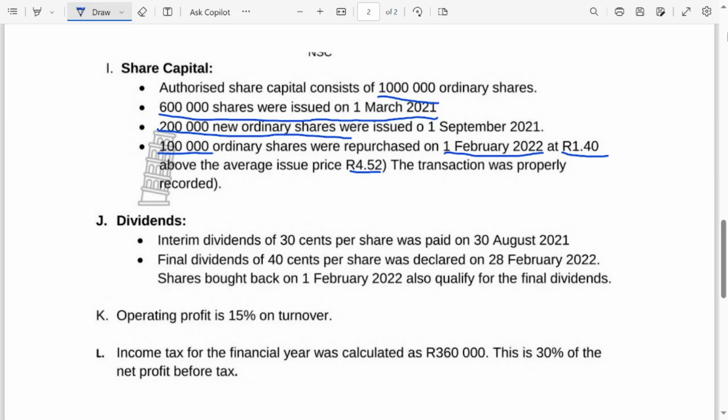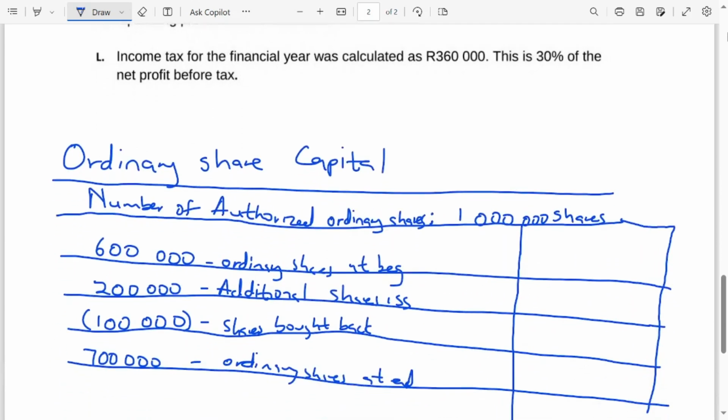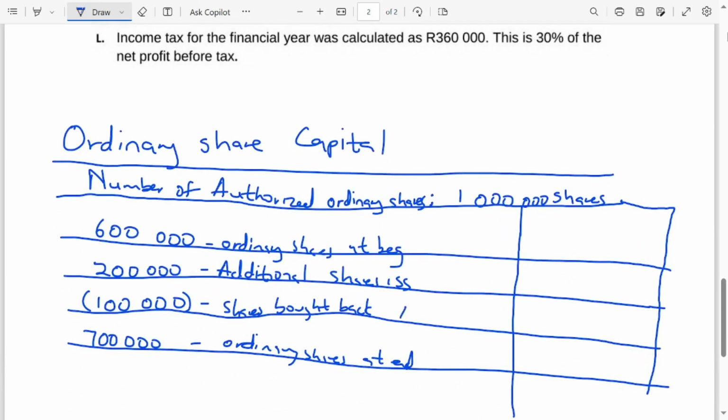We record the shares bought back at the average price in the ordinary share capital, and the amount above the average price is used in the retained income. Luckily here, the average price is given: R4.52. So we're going to use it for the shares bought back.